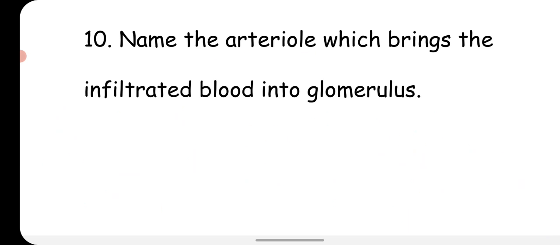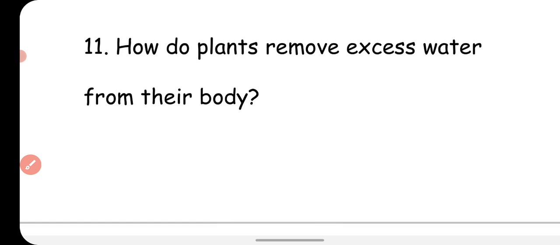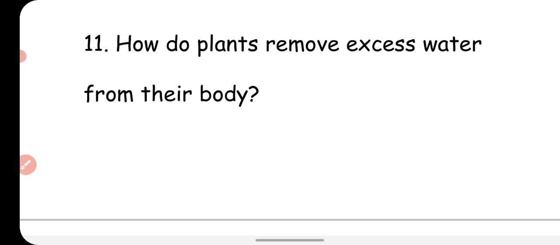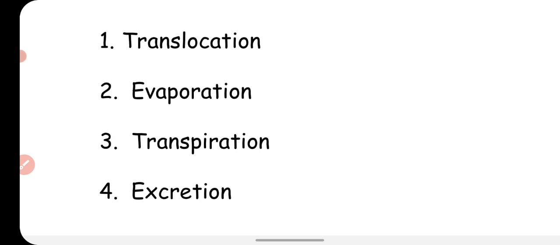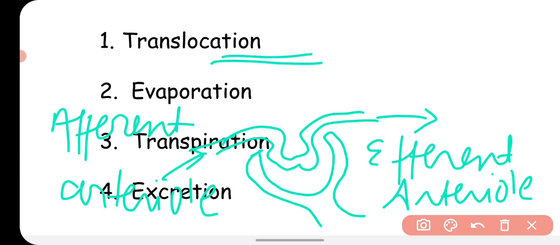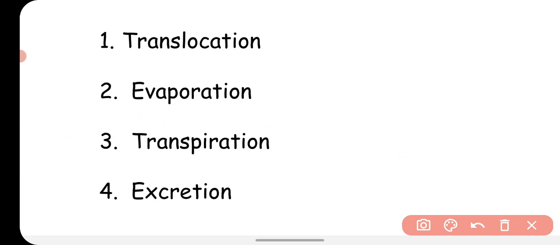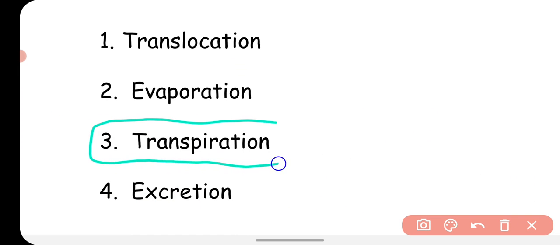Now the next question is, how do plants remove excess water from their body? Options are translocation, evaporation, transpiration, excretion. Plants remove excess water from their body by the process of transpiration.